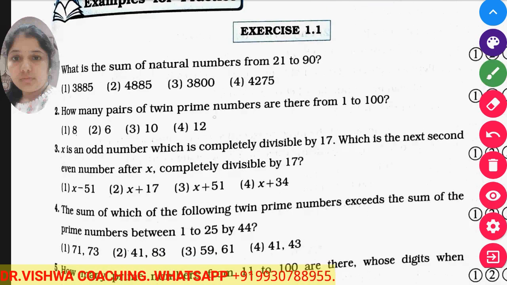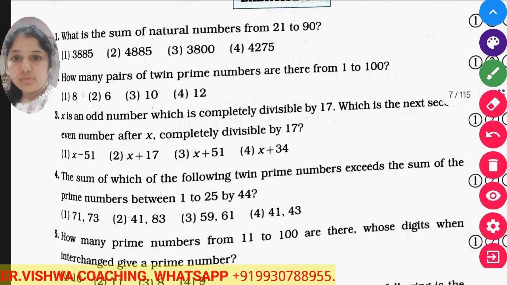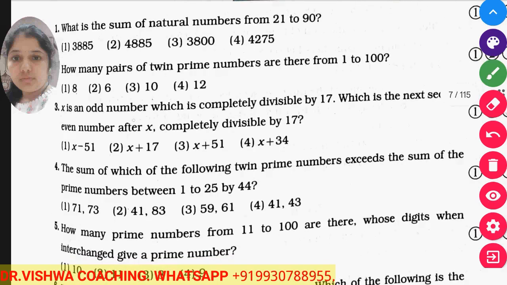How many pairs of twin prime numbers are there from 1 to 100? This is given in the theoretical session. There are 8 such twin prime pairs between 1 and 100. Now x is an odd number which is completely divisible by 17. What is the next even number after x which is completely divisible by 17?